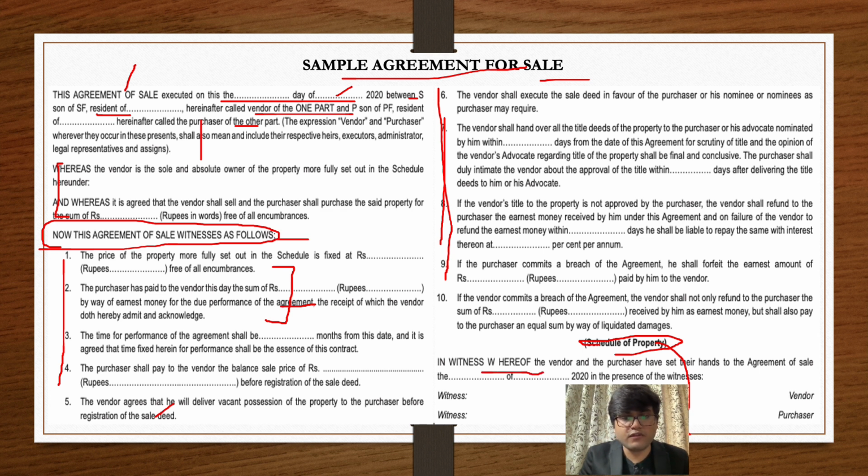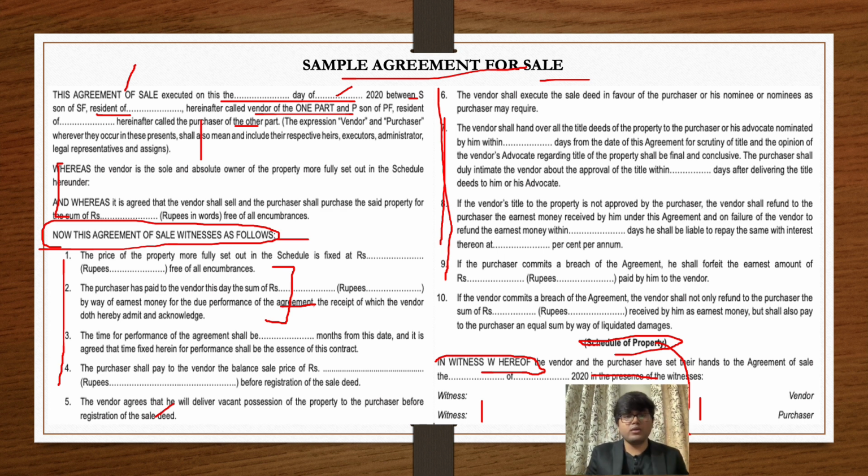In witness whereof, this is your testimonium clause. This you have to learn by heart, that in witness whereof the parties have agreed to sign this particular agreement. These are the witnesses' signs and these are the signatures of your parties, vendor and buyer, seller, whoever are the parties to this particular agreement.